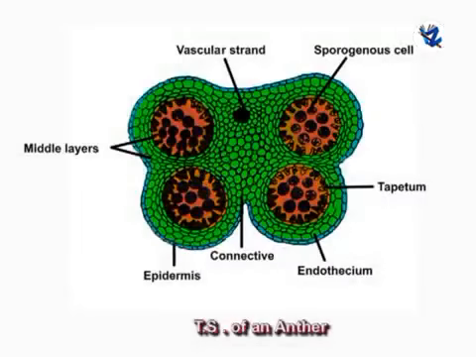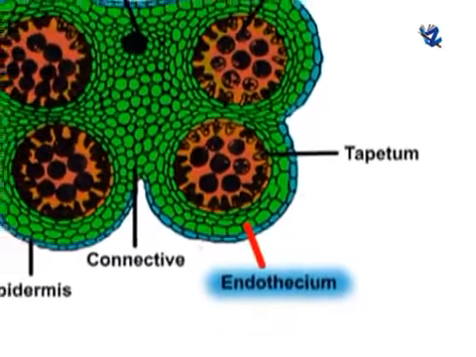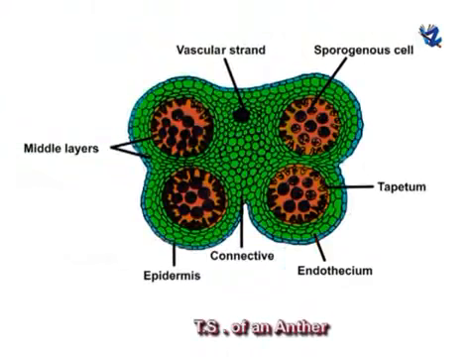Internally, anther shows first anther wall. The anther wall is divided into 1. Epidermis, it is outermost protective layer, and 2. Endothecium, it is present below the epidermis. It shows fibrous thickening of callus. The fibrous thickening help in the dehiscence of anther at maturity.